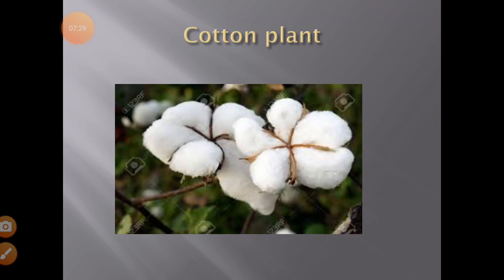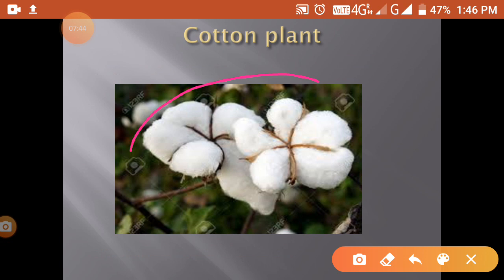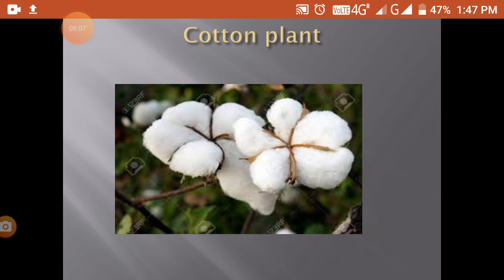Let me show you the picture. This is the picture of a cotton plant. So here is the picture of the boll. It is a boll, or you can see it is the flower of a cotton plant. After some time, these white flowers burst, meaning they split open, and seeds come out from them, and the whole plant is picked up by the machine.